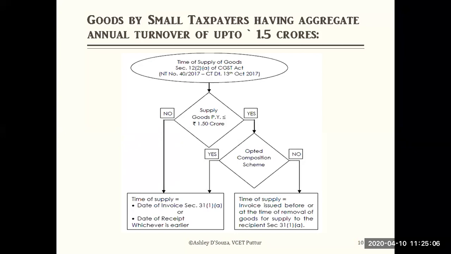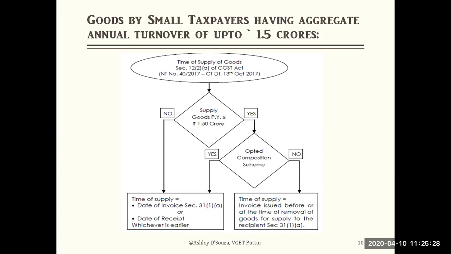If the supply of goods is less than 1.5 crores but he has opted for the composition scheme, or if somebody has less than 1.5 crores or more than 1.5 crores of supply, then on the left side you could see the time of supply will be the date of invoice or date of receipt, whichever is earlier.